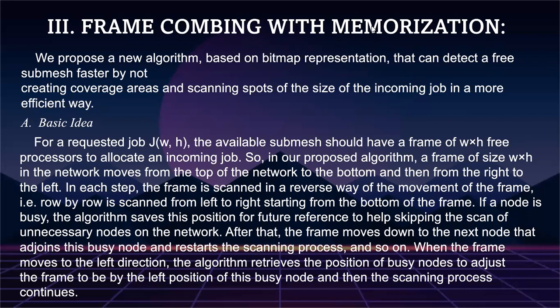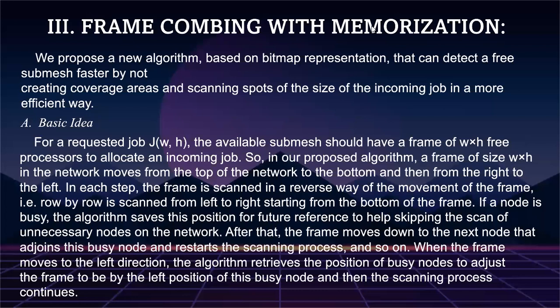So in our proposed algorithm, a frame of size W width into H height in the network moves from the top of the network to the bottom and then from right to the left. In each step, the frame is scanned in a reverse way of the movement of the frame. It means row by row is scanned from left to right, starting from the bottom of the frame. If a node is busy, the algorithm saves this position for future reference to help skip a scan of unnecessary nodes of the network.